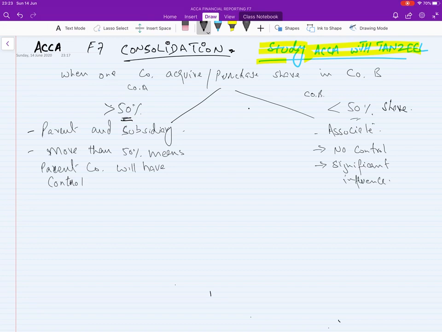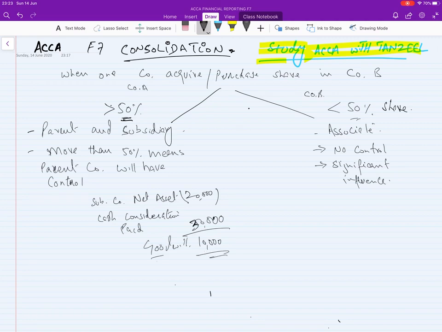Suppose company B, the subsidiary company, has total net asset of 20,000, and the cash consideration paid is 30,000. They are buying 20,000 of net assets, so the extra 10,000 they gave for goodwill, because they are purchasing the running business.